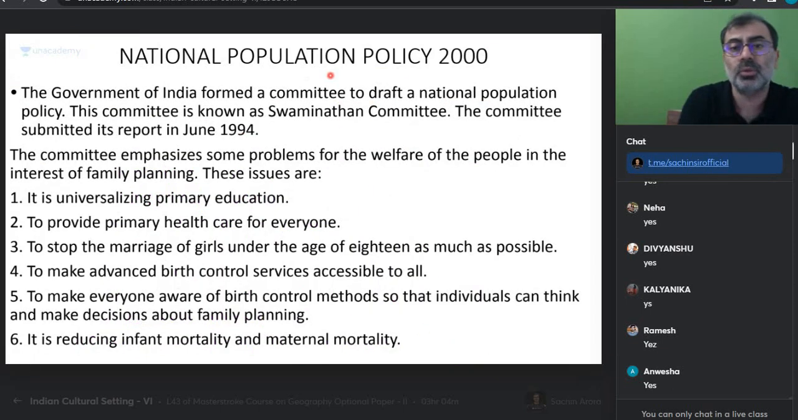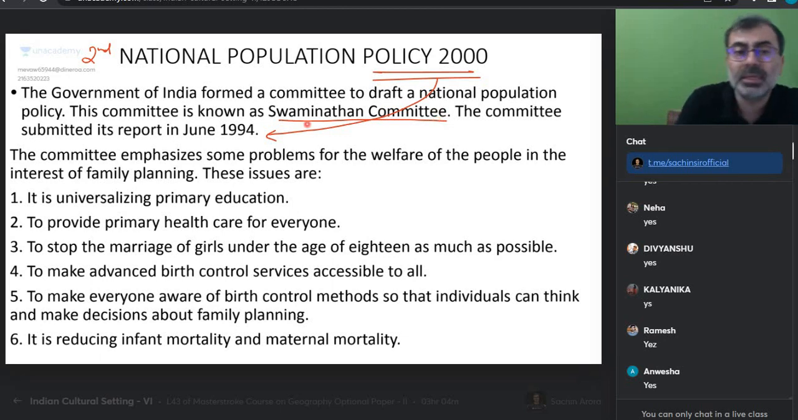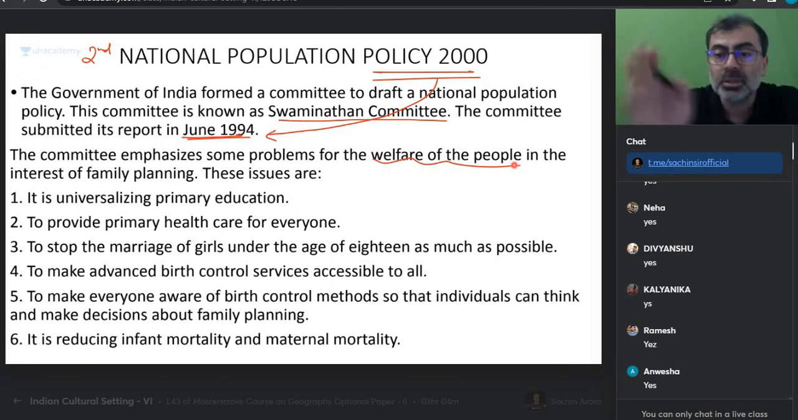National Population Policy 2000. This population policy is the second population policy. This was based on the recommendation by the Swaminathan Committee. This committee submitted its report in June 1994. It emphasized the welfare of people. They said, don't look at just the number. This is a wider, holistic perspective.